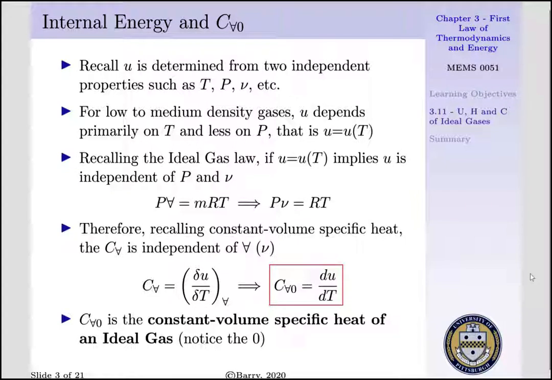Now, recall that our constant volume specific heat, C sub V, is defined as our change of internal energy per our change of temperature. Now, we stated that our constant volume specific heat is independent of our specific volume. That is, our constant volume specific heat was a material property. Thus, we say C V naught is equal to du dT for an ideal gas. And this definition does not vary from what we've defined previously. The only difference is the zero, or naught, next to our V within our subscript. This indicates that it's used for an ideal gas.